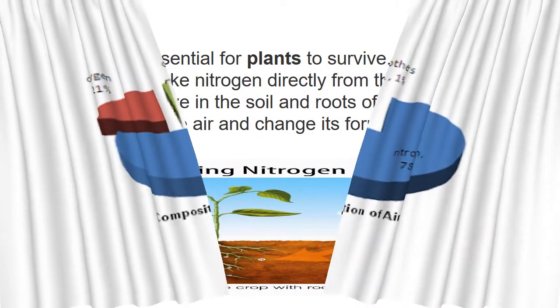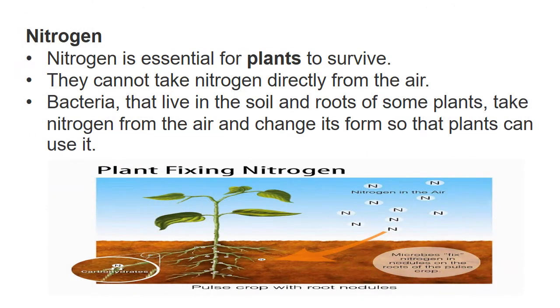First we are going to see about nitrogen gas, the most plentiful gas in the air. Nitrogen is essential for plants to survive. Plants need nitrogen to live. They cannot take nitrogen directly from the air. They have some alternative method to take nitrogen into them.